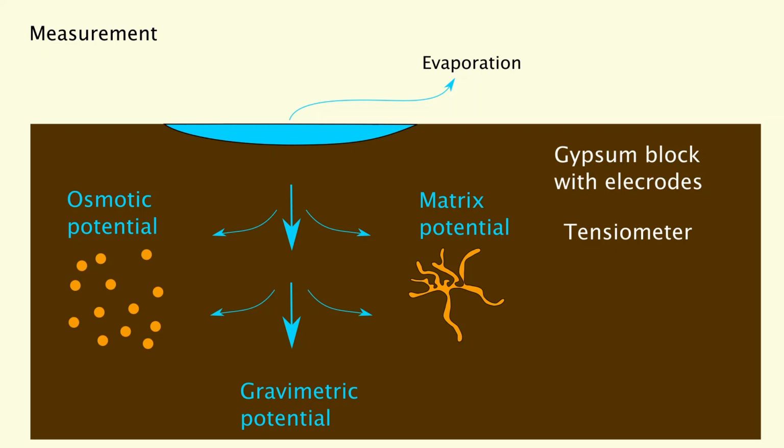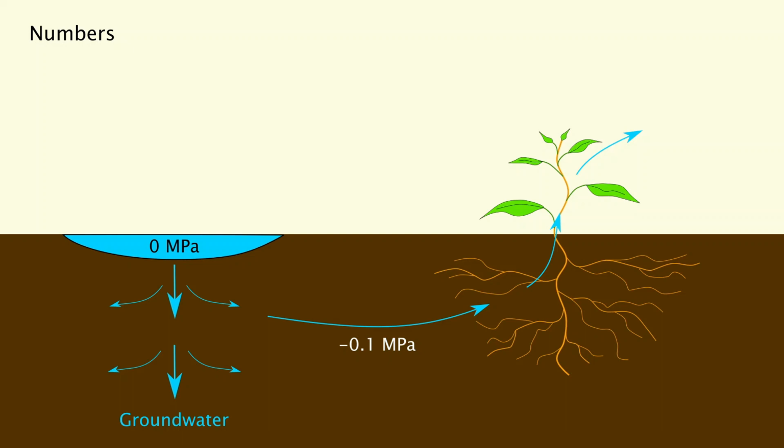One approach would be to take a gypsum block with electrodes inside and put it into the soil. The more water is available in the soil, the more water will move into this gypsum block, and the stronger the current will become between the electrodes. When we do such measurements, which numbers will we obtain?